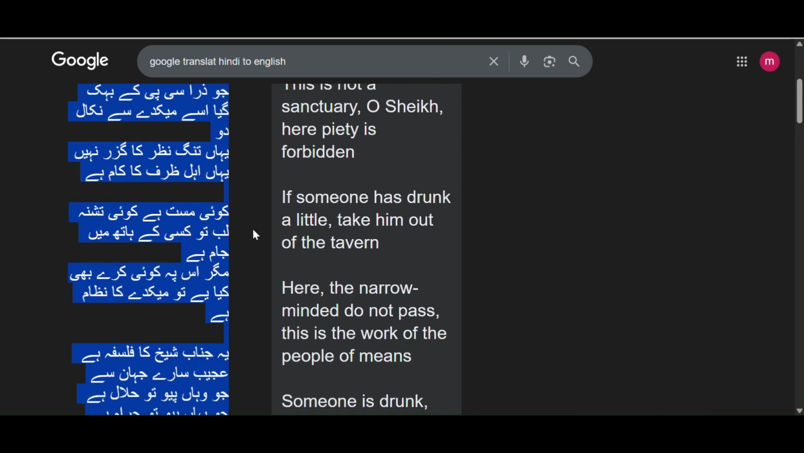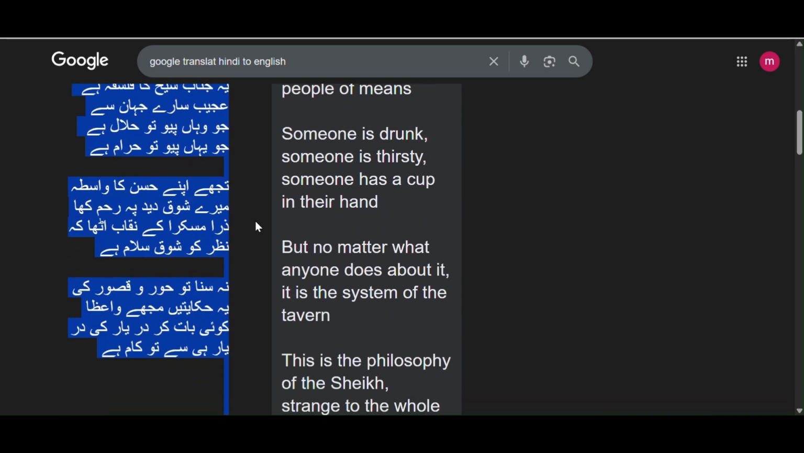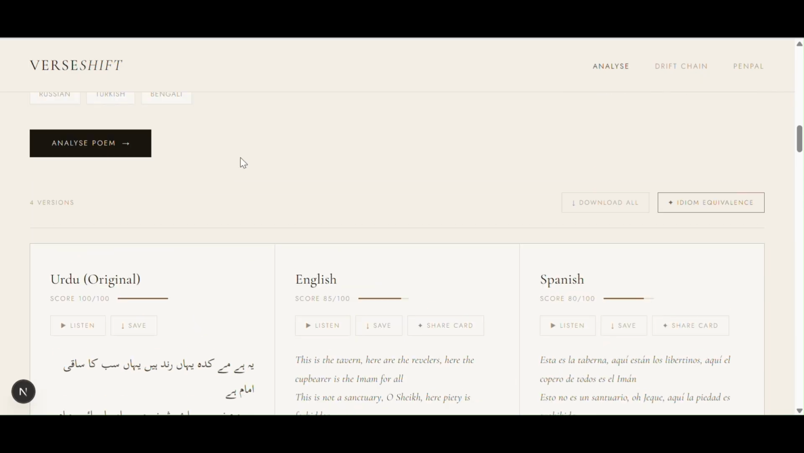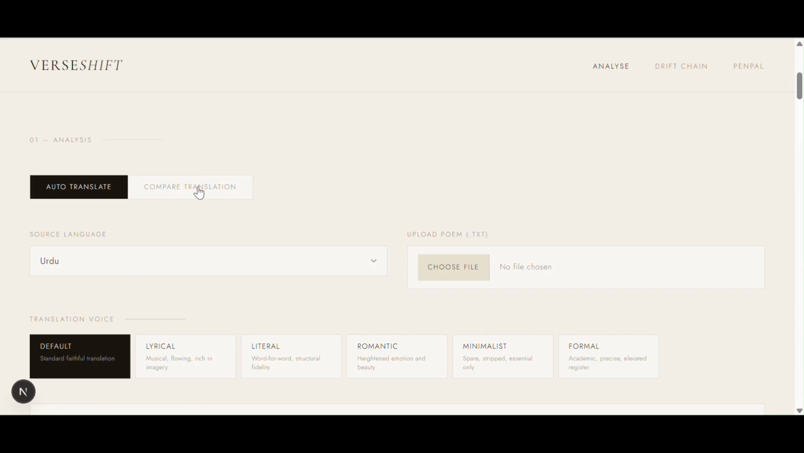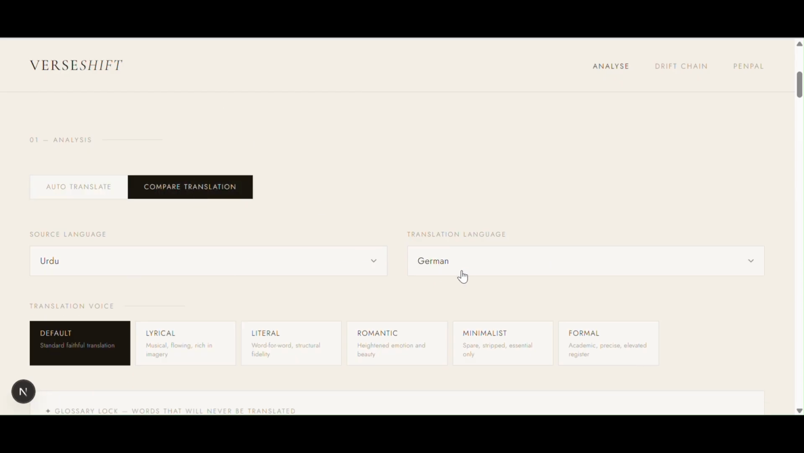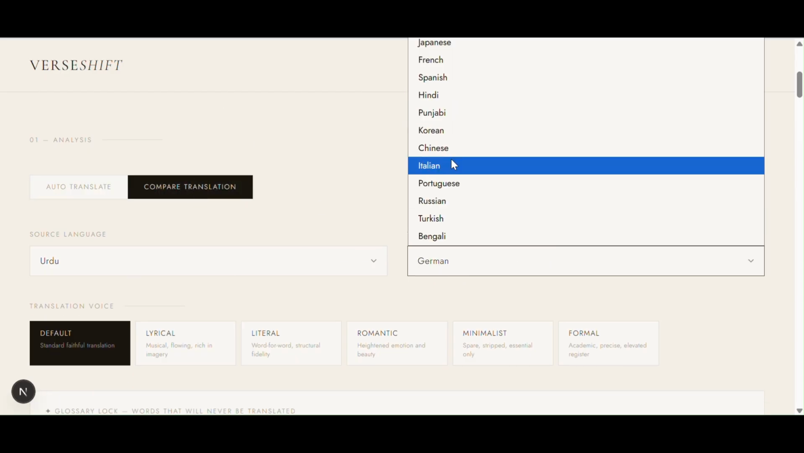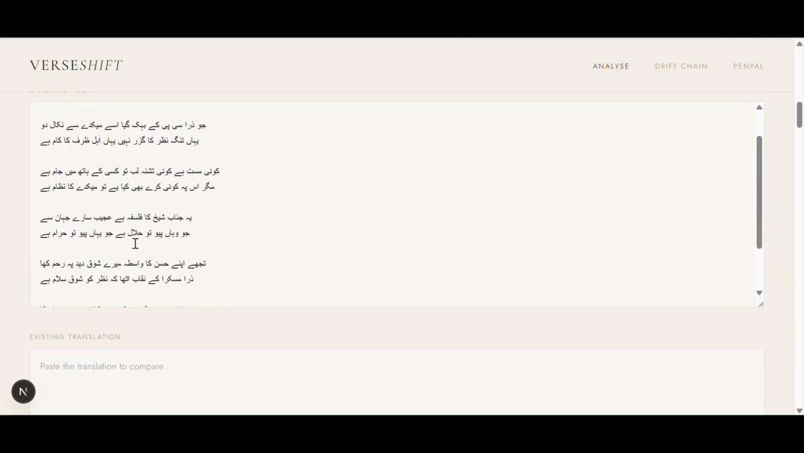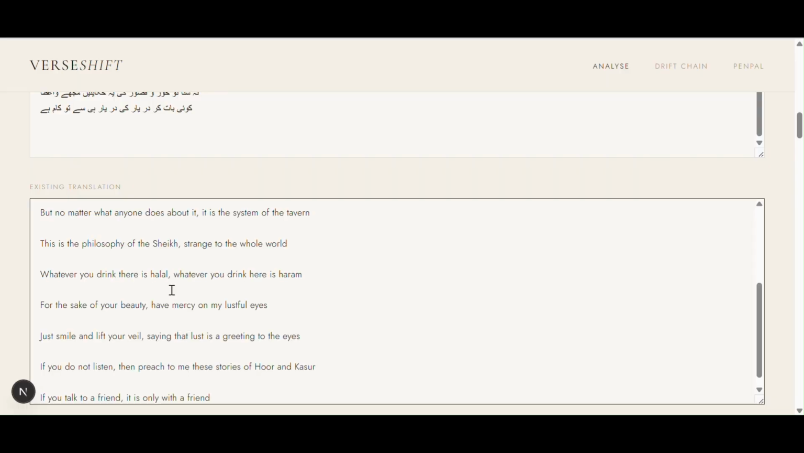So as you can see, the poem on Google is kind of losing the original essence. And just to check it with the feature here, we're going to compare the translation. The source language is Urdu, the translation language is English, default voice again, original poem. This is the existing translation, and I'm using this because even though there's a lot of forms that don't have